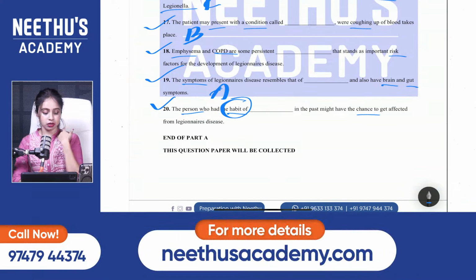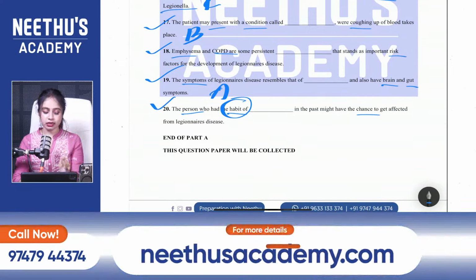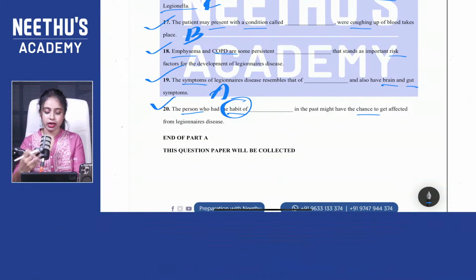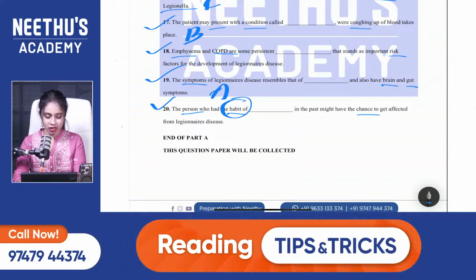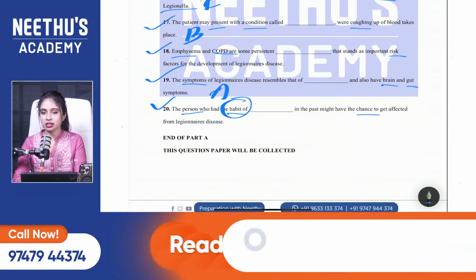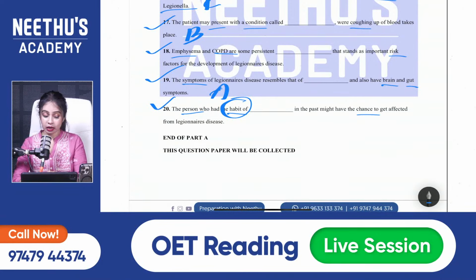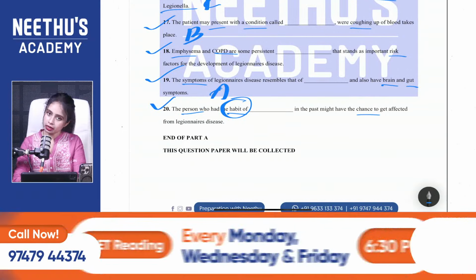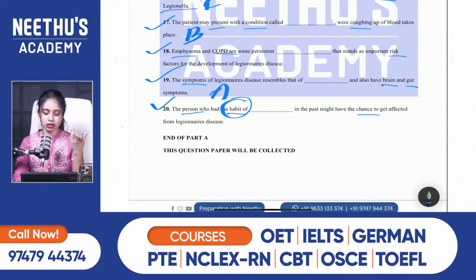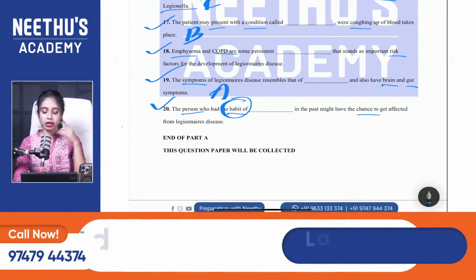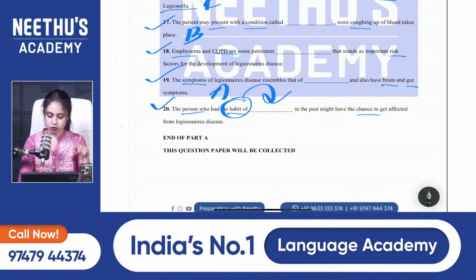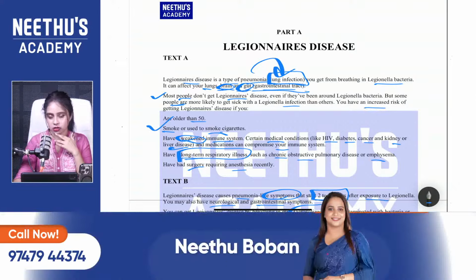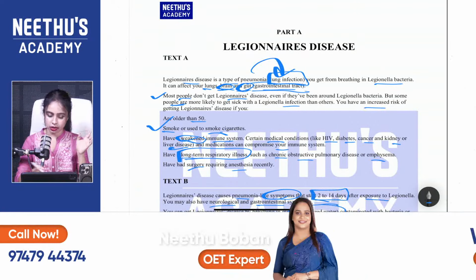Yes, Akila, your answer is right. Smoke cigarette is what you are doing, but what is the habit called? No, it's not smoke cigarettes. That is smoking. If you have the habit, it's called smoking. And that's from text A, where it is mentioned smoke or used to smoke cigarettes. That habit is called smoking habit. So smoking is the right answer.